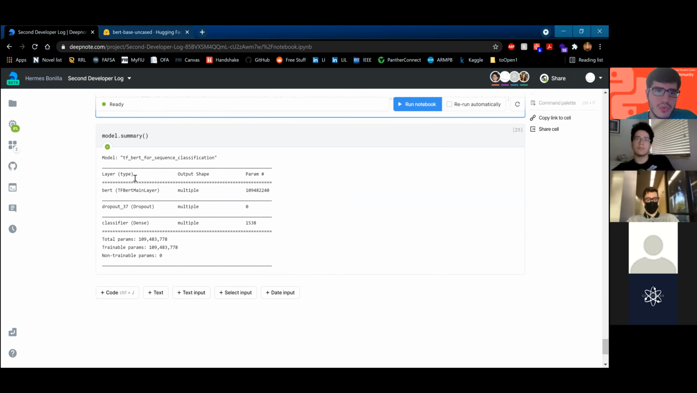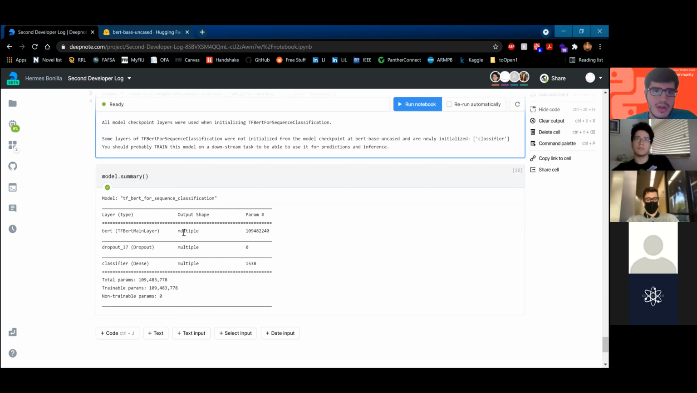So as you can see here in the model summary, we have our BERT. This is going to be the token embedding, the positional embedding, all that. A dropout layer just to prevent correlations between BERT and the classifier. And as I mentioned before, the classifier is just a neural network. And we can actually specifically train this dense layer with our data so that it produces better results. And that's what we're going to do.